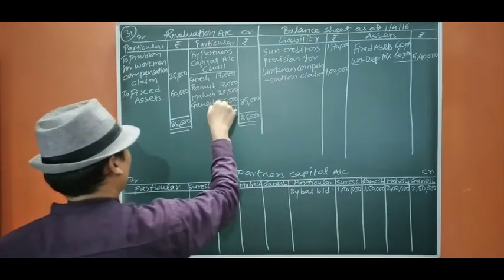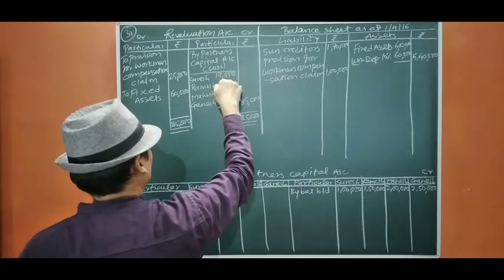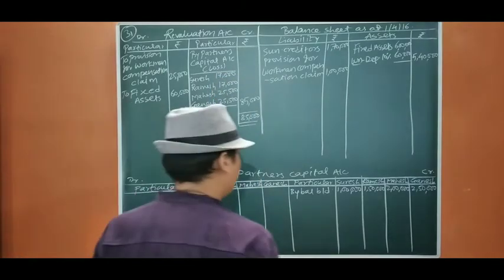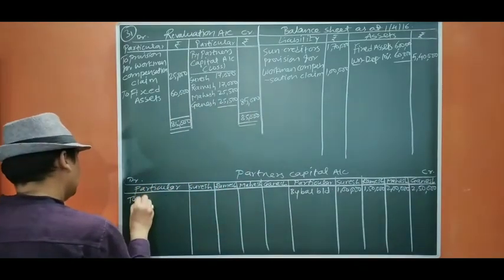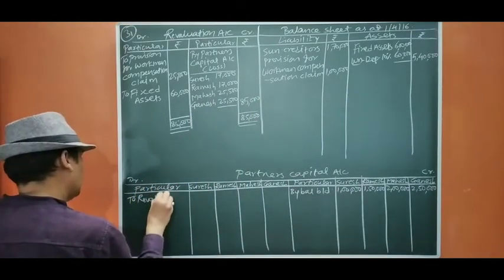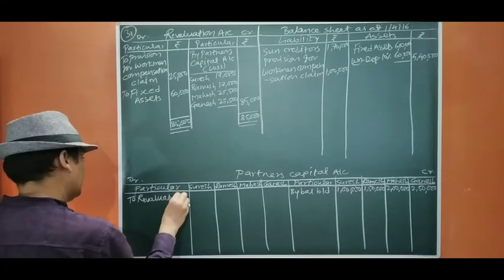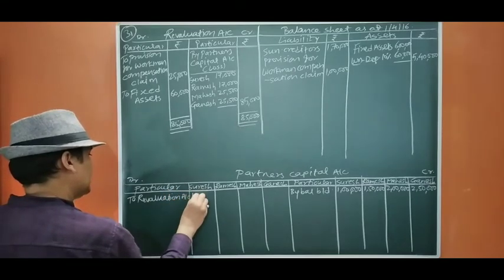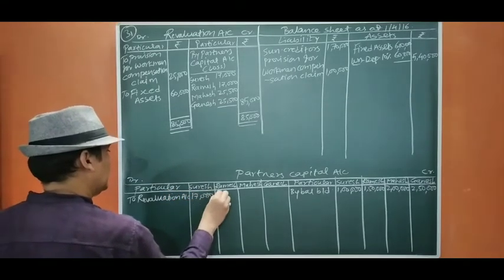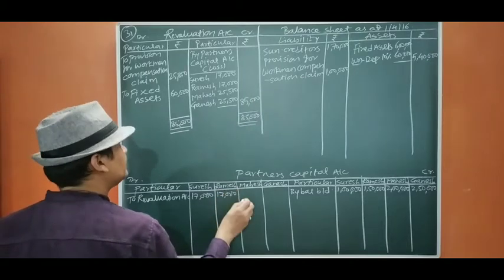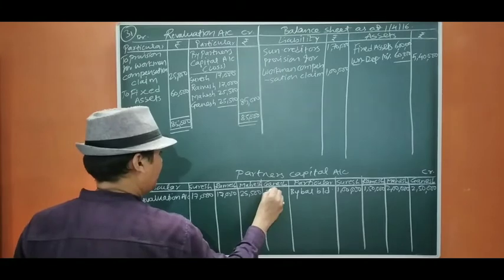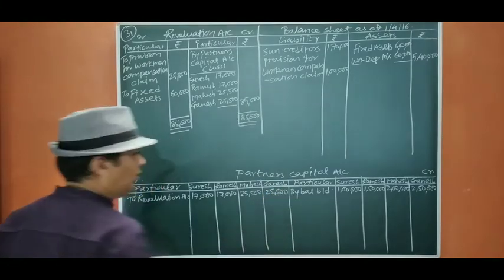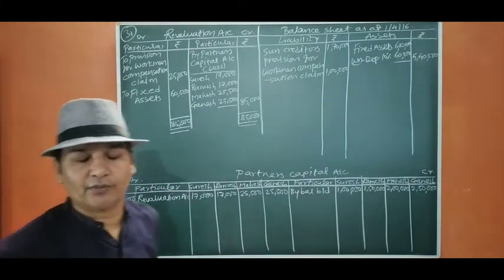So it will be revaluation loss transferred to the capitals: 17,000, 17,000, 25,500, 25,500.